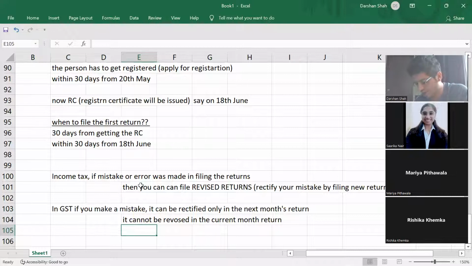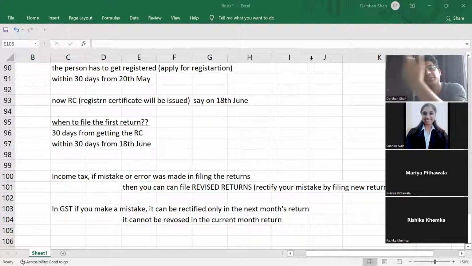Now, Sarika is filing auto-populated returns. Sarika was not filing her own GSTR2. Sarika was filing GSTR2A.